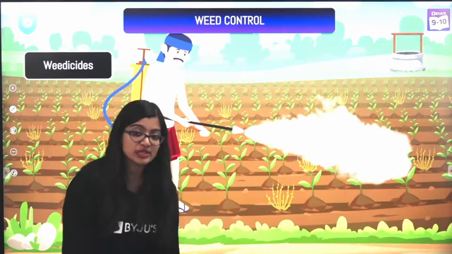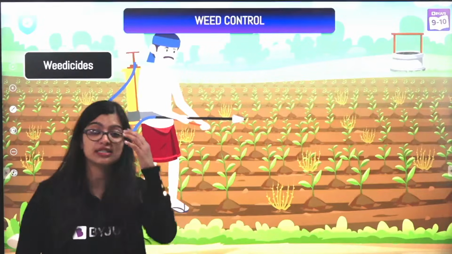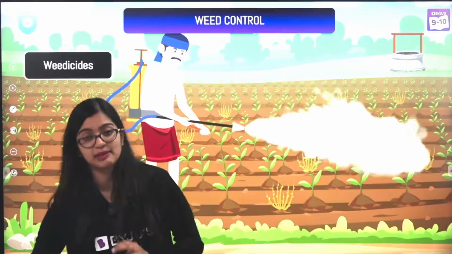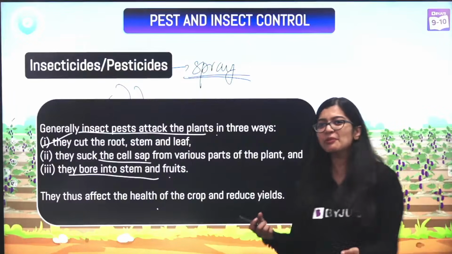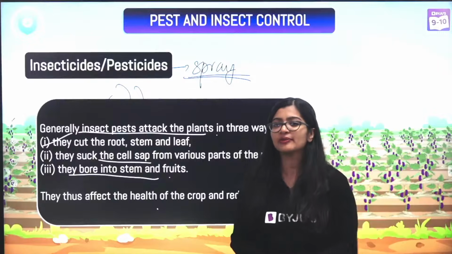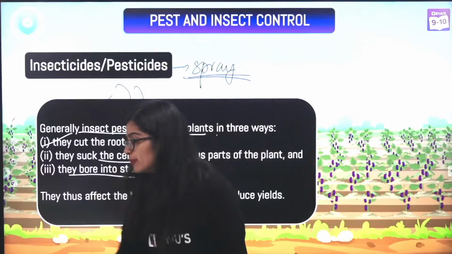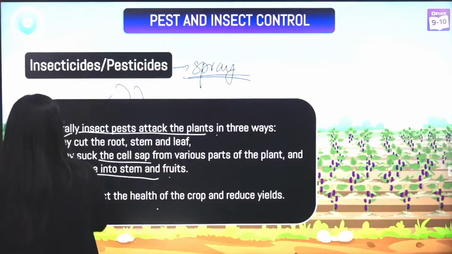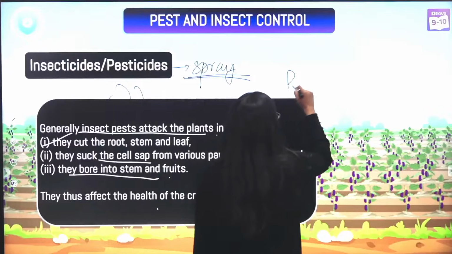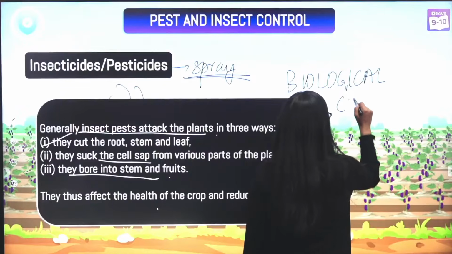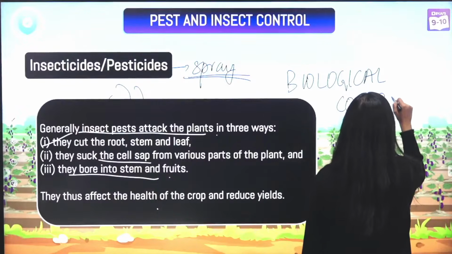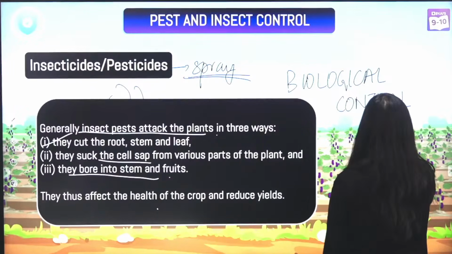Which is why there are various alternatives that are suggested to using insecticides and pesticides. Now in the case of insects and pests, they are nothing but living organisms, right? So what they normally tend to use is BCA. What is BCA? It is biological control agents, okay?